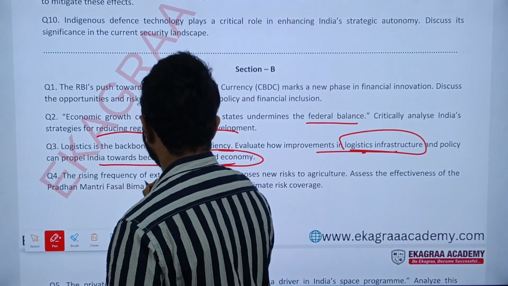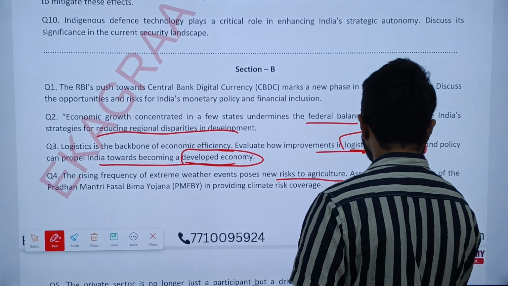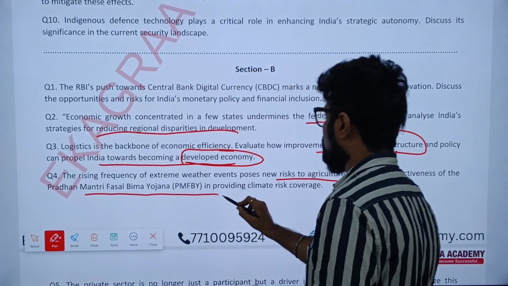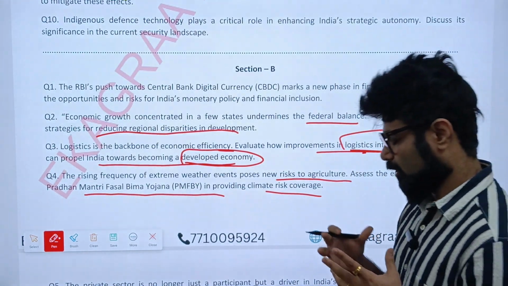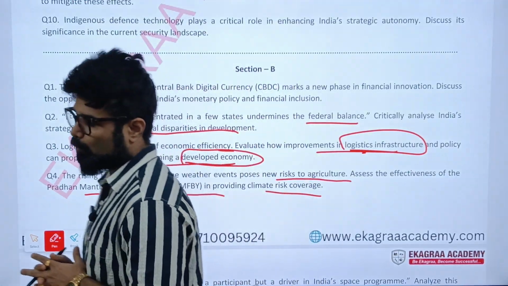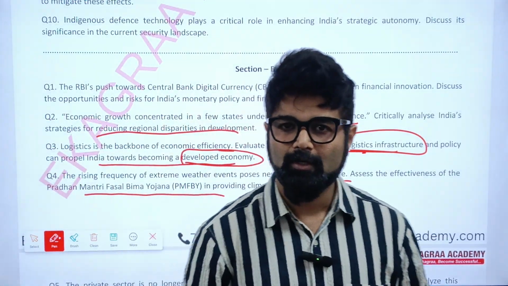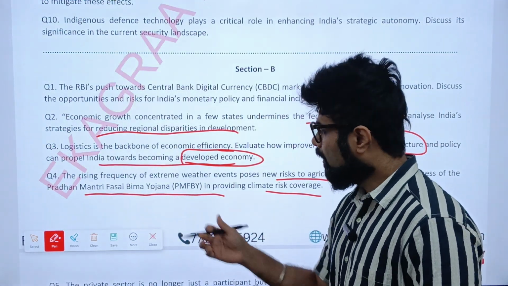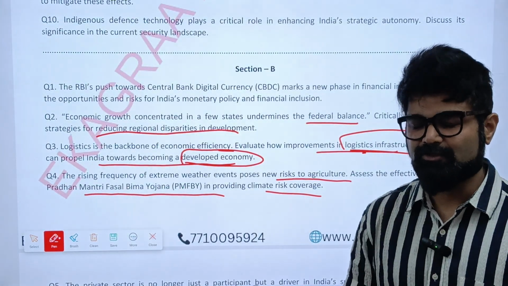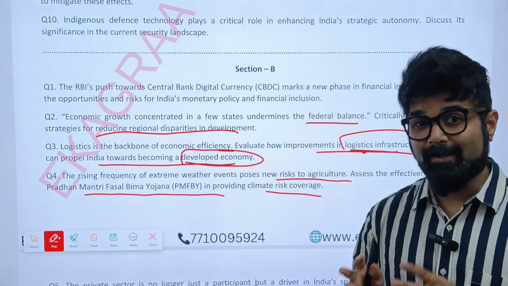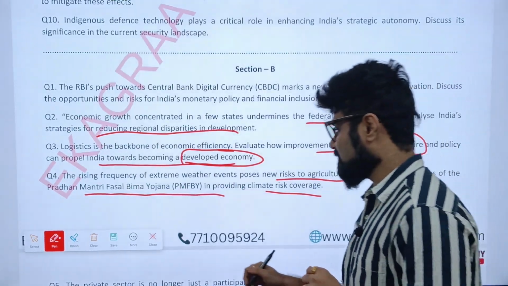The rising frequency of extreme weather events pose new risk to agriculture. Assess the effectiveness of Pradhan Mantri Fasal Bima Yojana in providing climate risk coverage. Now, again, this is a climate and economy related question that one needs to focus on, and how climate smart agriculture, zero tillage farming, plus this kind of schemes, how it helps in addressing the issues of agriculture in relation to climate change. That crux needs to be analyzed.